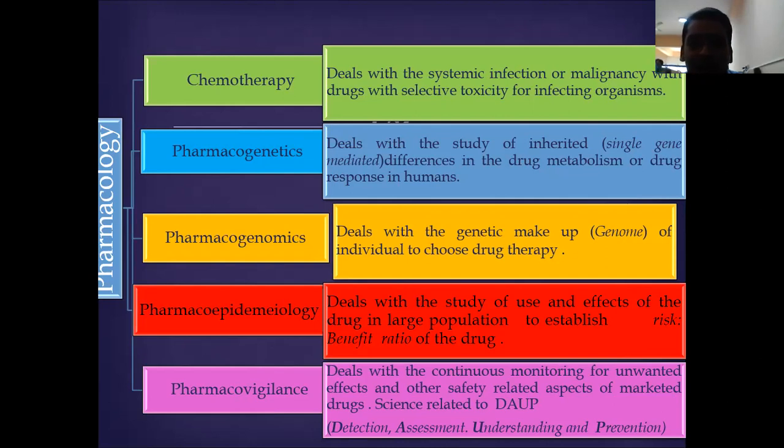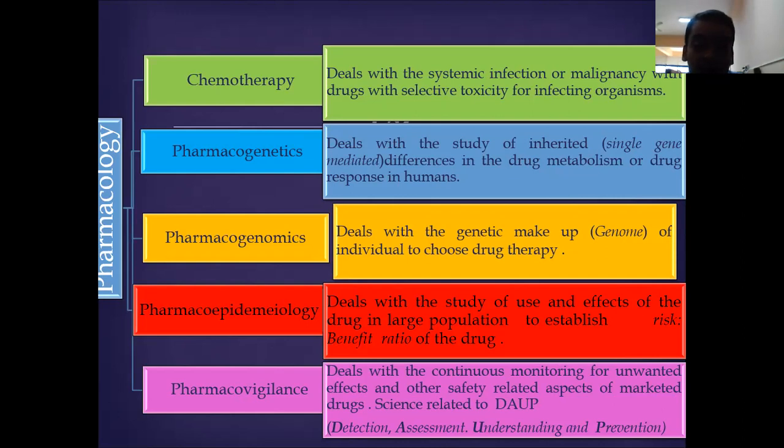So it deals with the study of inherent single gene mediated drug metabolic responses in humans. Pharmacogenomics means the drug substance deals with a genetic makeup. That means it can modulate the gene of an individual or a particular patient, and what drug therapy has been given.